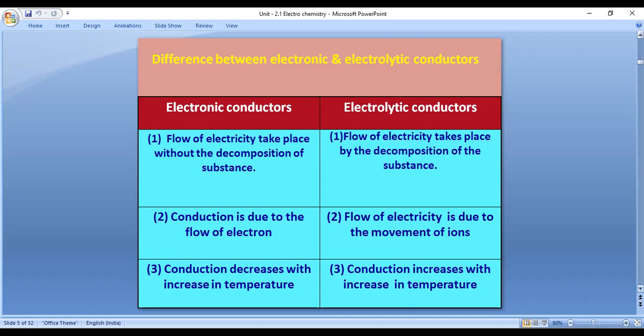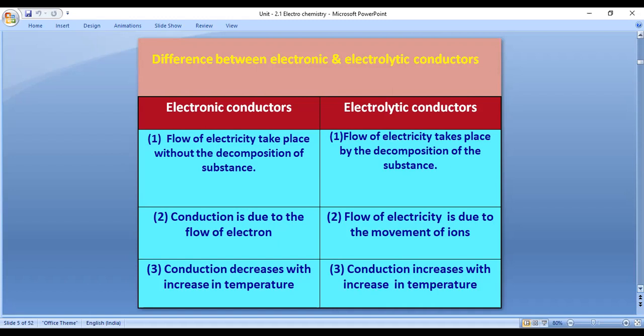Whereas in electrolytic conductors, the flow of electricity takes place by the decomposition of the substances; the substance undergoes decomposition.